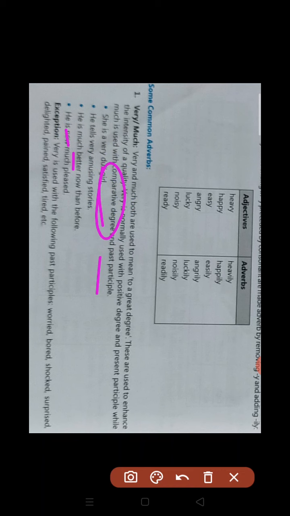In the next sentence, he is much better. Comparative degree is there, so we have used here much. And in the next, past participle. Pleased is given here, and past participle is here, so we have used here much.